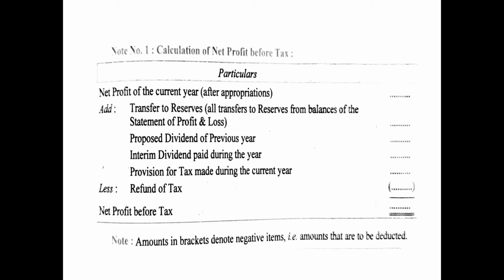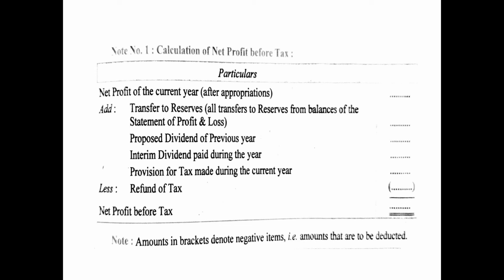So what is the net value, that will be shown as the starting value under operating activities in case of cash flow from operating activities in case of cash flow statement. So just for the revision sake, for calculating net profit before tax, you will start with the differences in the statement of P&L of 2 consecutive balance sheets or the 2 consecutive years, and to that you will add back transfer to any kind of reserve out of statement of P&L. You will add back proposed dividend of the previous year. You will add back interim dividend paid during the year, and also you will add back the provision for tax made during the current year.